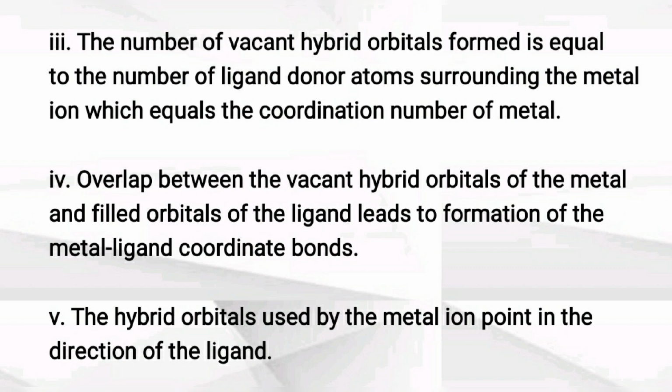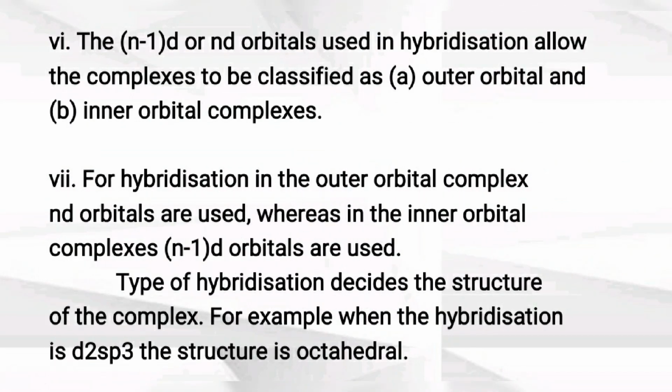Fourth point, overlap between the vacant hybrid orbital of the metal and the filled orbital of the ligand leads to the formation of a metal-ligand coordinate bond. The hybrid orbitals used by the metal ion point in the direction of the ligand. Next point, the (n-1)d or nd orbitals used in hybridization allow the complexes to be classified as inner orbital complexes and outer orbital complexes.